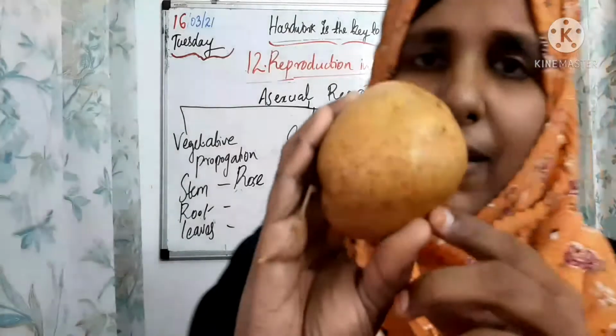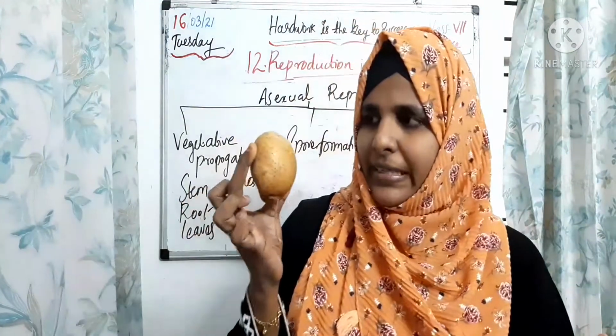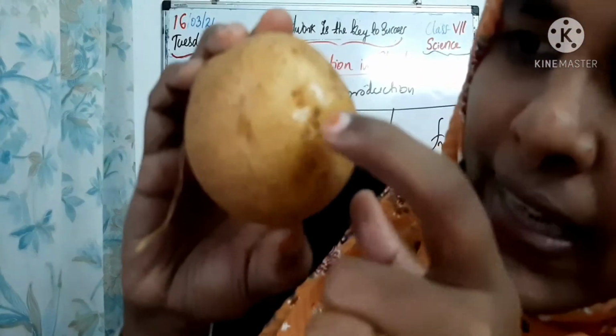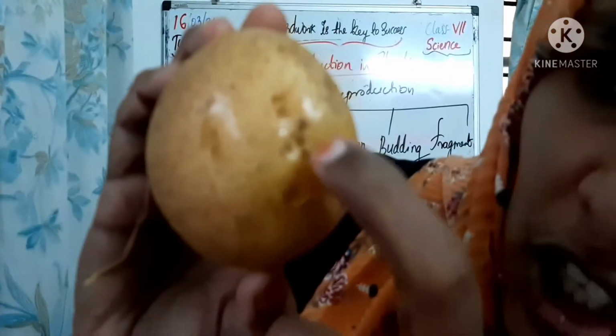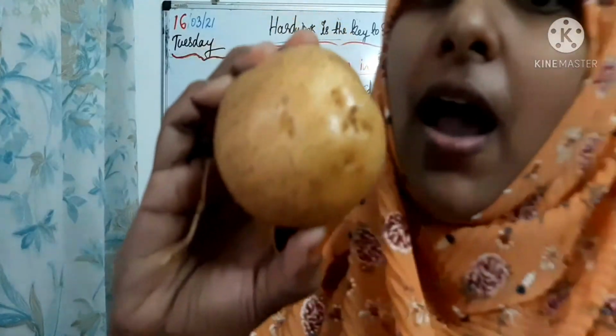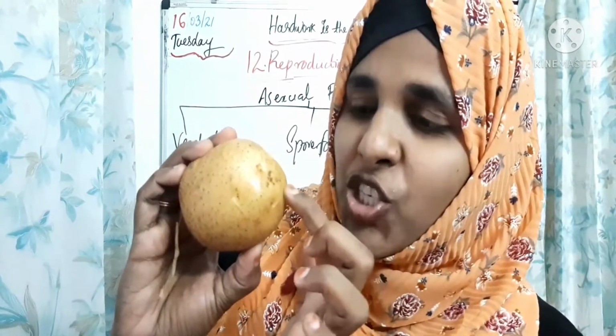Then what is this, children? This is a potato. Yes, all of you are familiar with it, right? You can see small projections here. When you zoom your camera, you can see small projections on potatoes. These are called eyes of potato. They help in vegetative propagation.